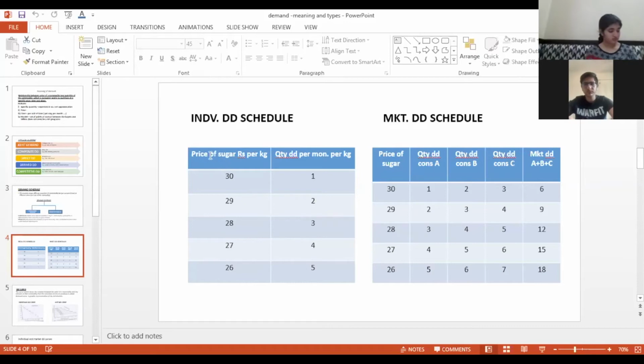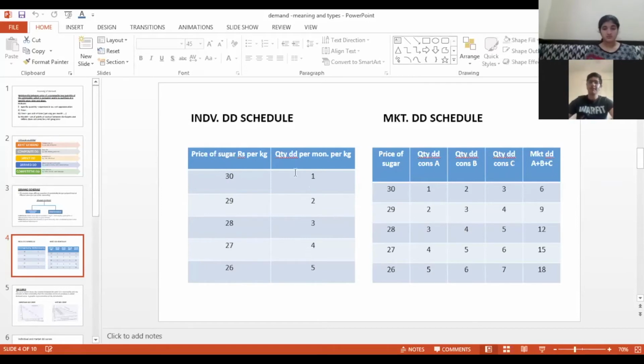It is a table wherein the price of sugar is given on one side, different prices at different points of time, and the quantity demanded by one individual is given. So at 30 rupees per kg, he is demanding 1 kg. At 29, he is demanding 2. In the same way, as the price decreases, his demand for sugar increases.